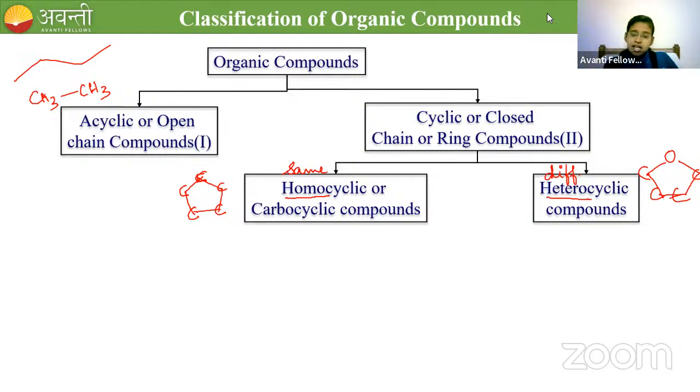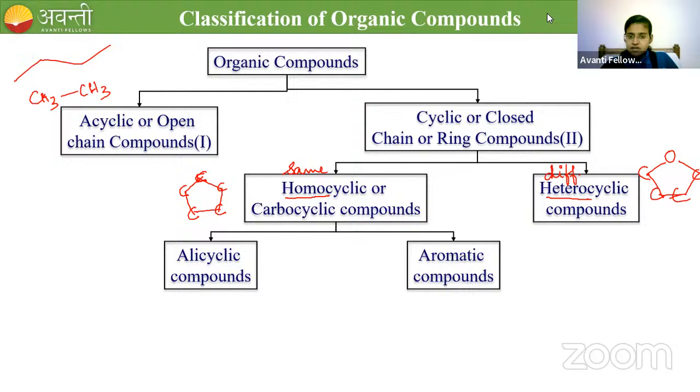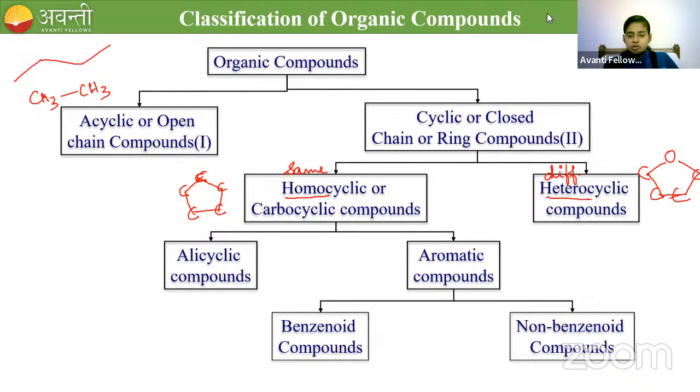Homocyclic is again classified into alicyclic and aromatic. Aromatic compounds are again classified into benzenoid and non-benzenoid compounds. So this is the classification of organic compounds.